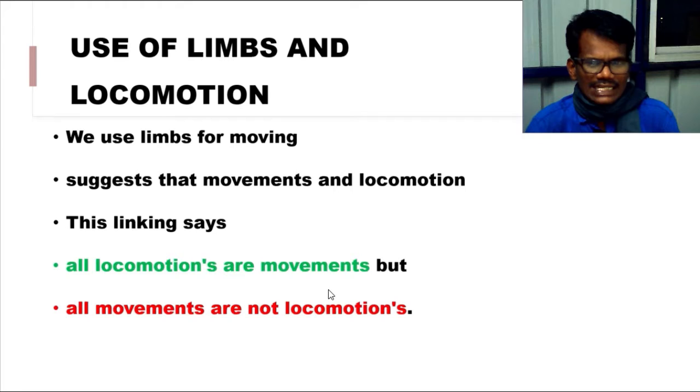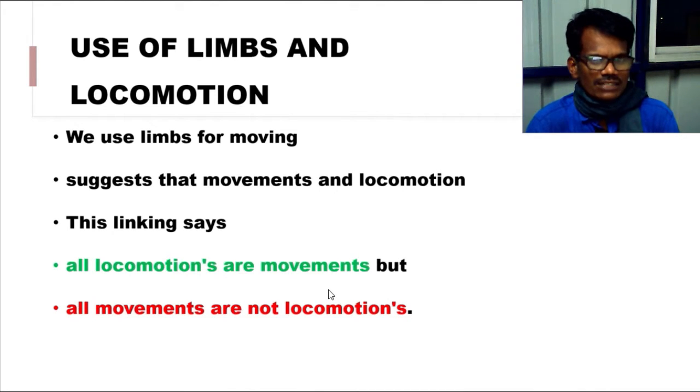So these suggest that movements and locomotion cannot be studied separately. These two can be linked. In what way? They can be linked by these activities. We can say that all locomotions are movements, but all movements are not locomotion. Can you differentiate these two things? All locomotions are movement, but all movements are not locomotion.